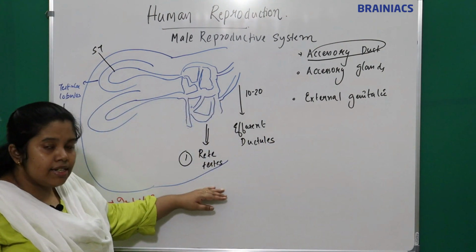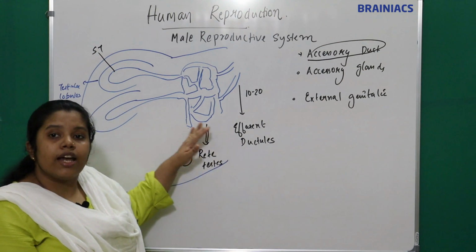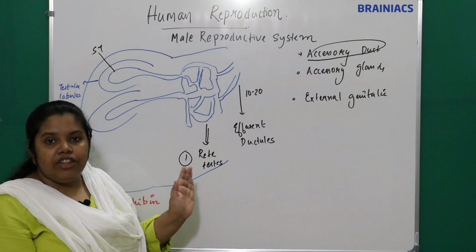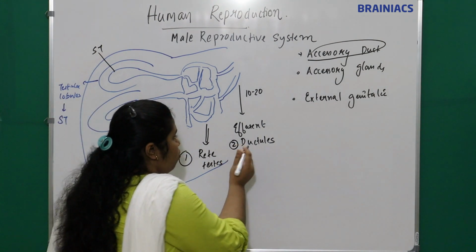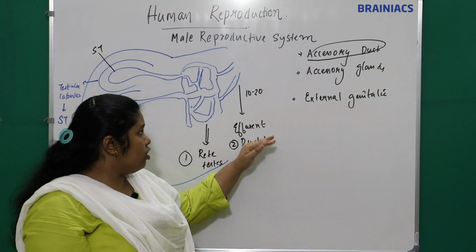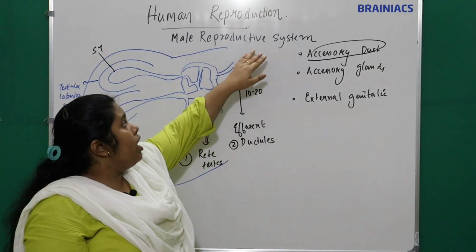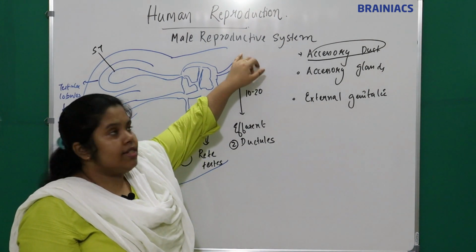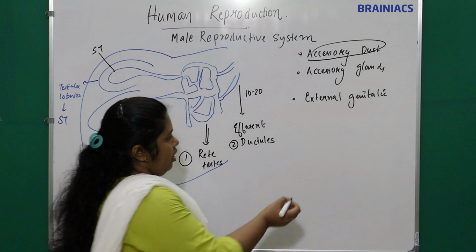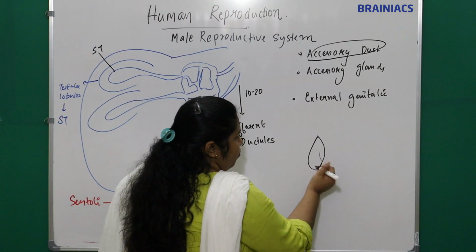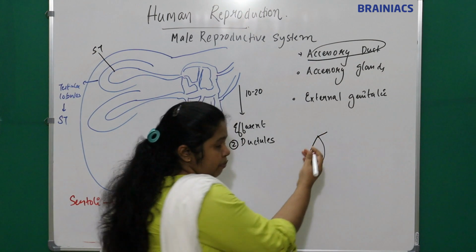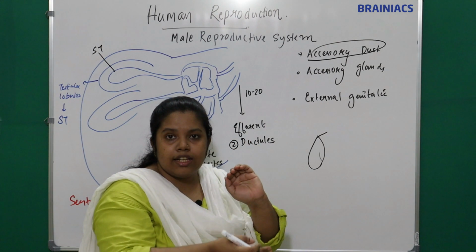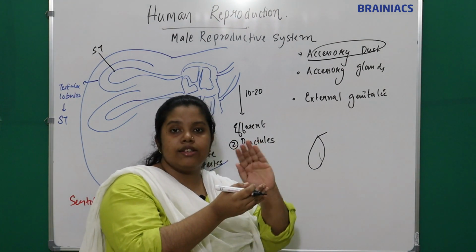So this rete testis and the efferent ductules are present inside the testis only; they haven't left the testis. These 10 to 20 efferent ductules will leave from the upper and posterior surface of the testis. The anterior side is called the ventral surface and the posterior side is called the dorsal surface.